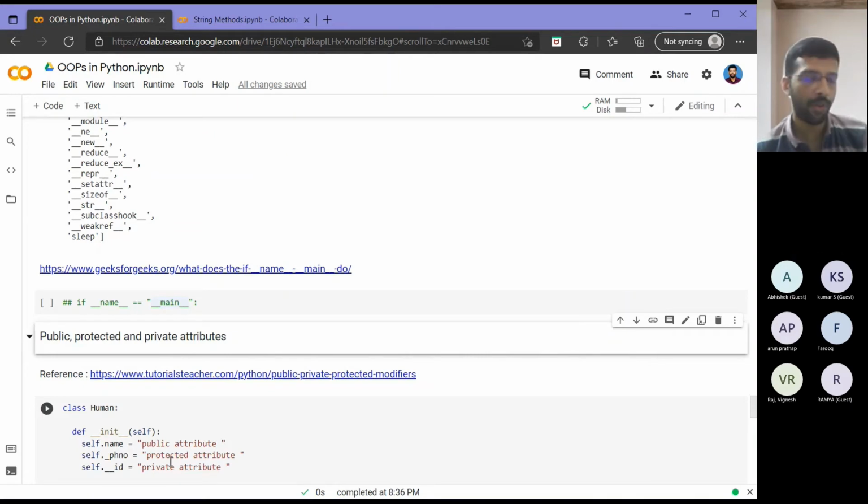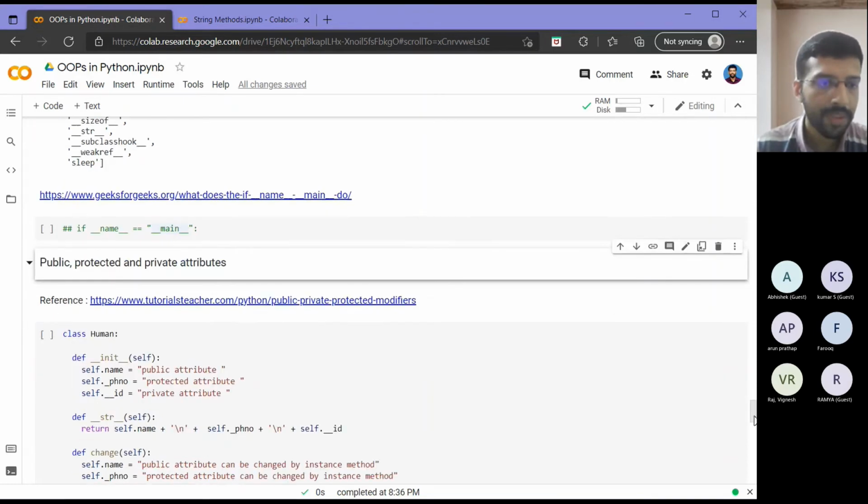Because my phone number is protected, right? I want my phone number to be available only to people whom I trust. And my ID is like a confidential document. I want my ID only with me. I don't want anybody else to have access to my ID. So that is what it means: single underscore, 2 underscores. If I define an attribute with 1 underscore, it is equivalent to a protected attribute. And if I do it with 2 underscores, it is equivalent to a private attribute. Not exactly, I will tell why.